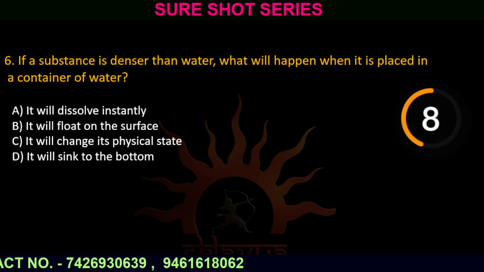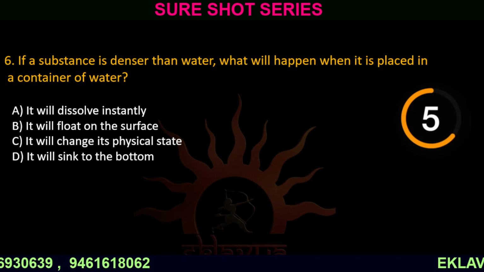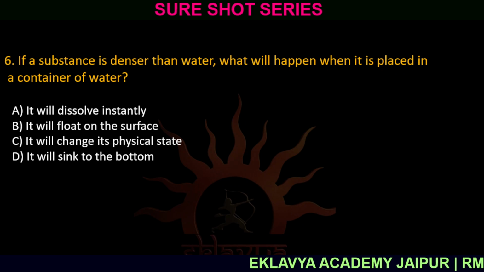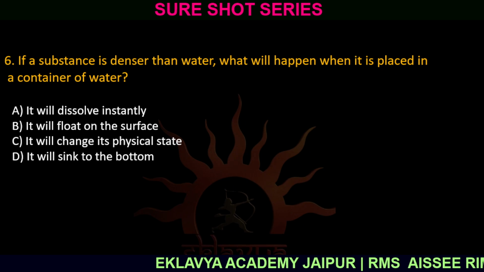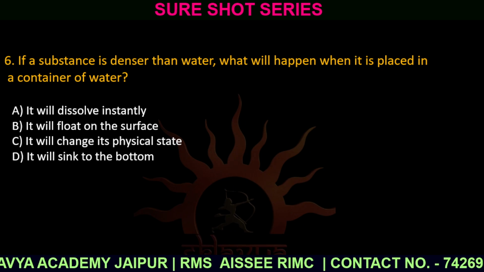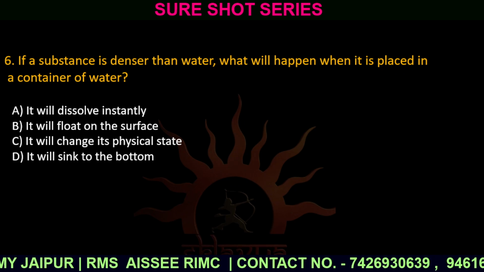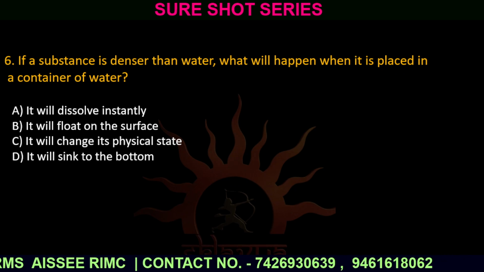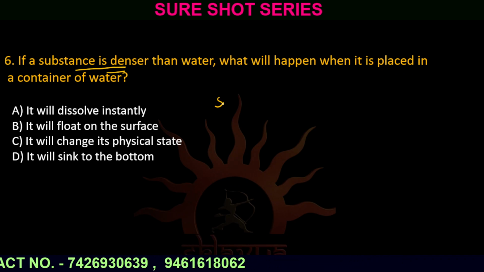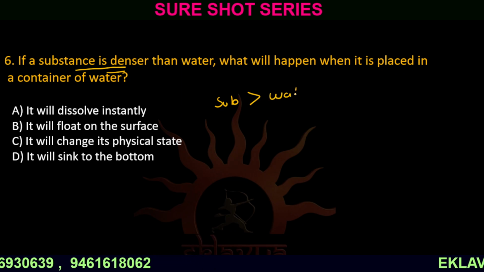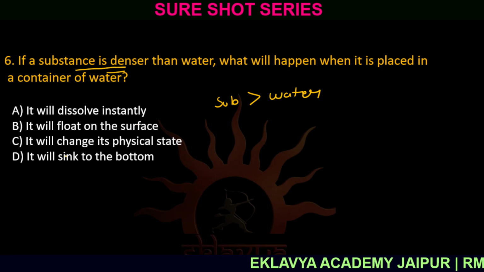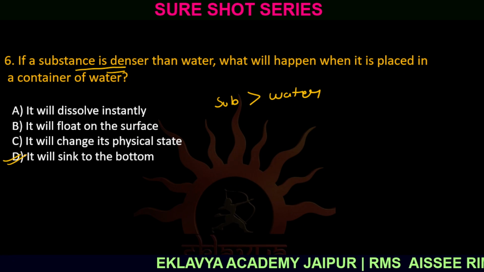Question number 6. If a substance is denser than water, what will happen when it is placed in a container of water? Option A, it will dissolve instantly. Option B, it will float on the surface. Option C, it will change its physical state. And option D, it will sink to the bottom. The question was, if the substance is denser than water, then what will happen? The correct answer is option D, it will sink to the bottom.